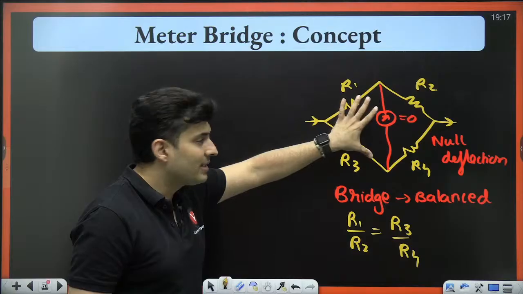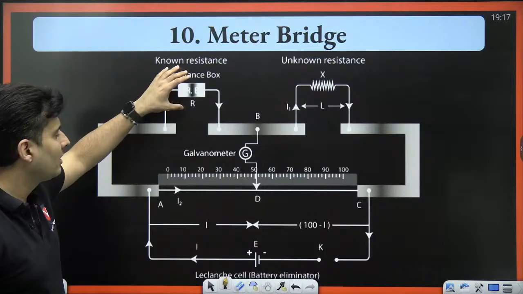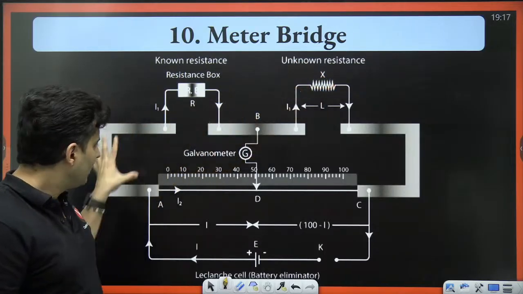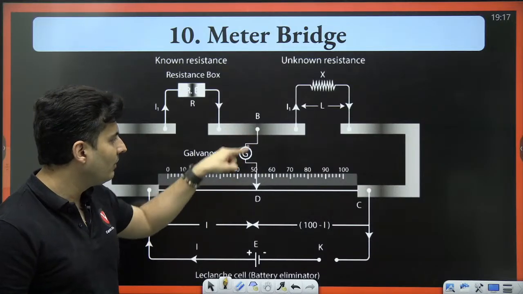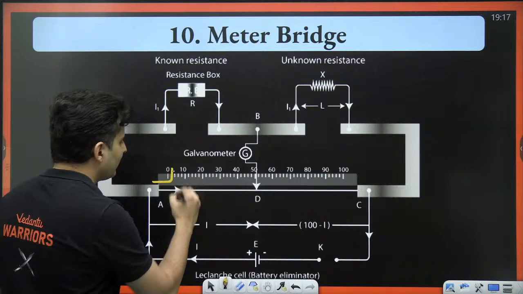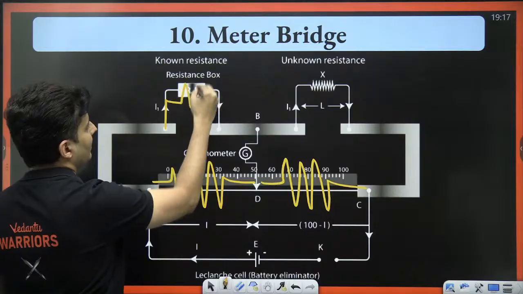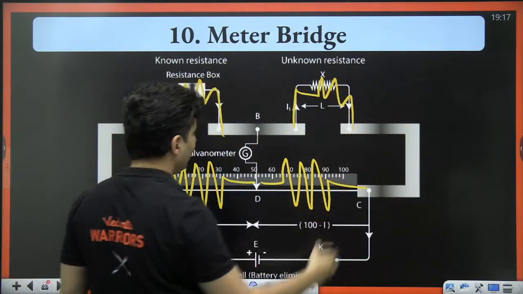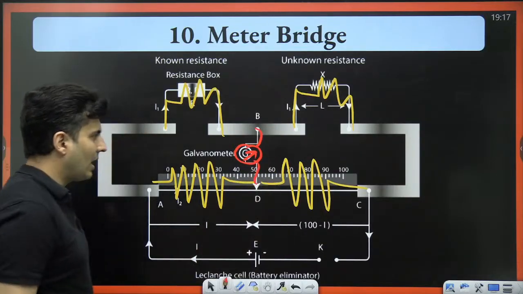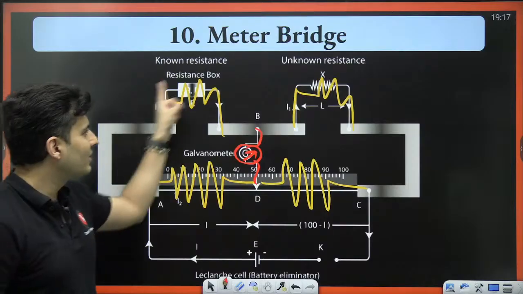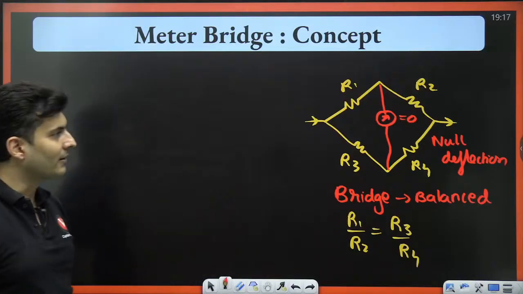Now, this same logic is used over here. You can see there is one resistor here. There is some unknown resistance here. There is some resistive wire here. You can see a voltmeter or a galvanometer is connected between 2 points. Actually, this is one resistor. This is another resistor. This is another resistor. And this is another resistor. And you can also see a voltmeter or a galvanometer connecting these 2 points. So this is also a Wheatstone's bridge, just like over here.